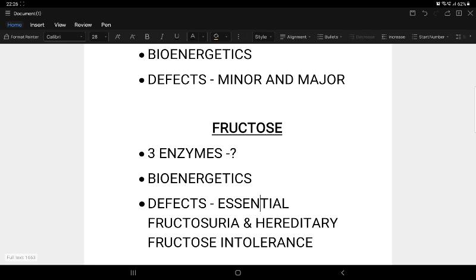So the three main enzymes involved here are fructokinase, aldolase and kinase. 2 ATP is being used, with the same bioenergetics: 7 ATP produced under aerobic conditions, 32 under complete breakdown. Another important point is that fructose is the most rapidly metabolized monosaccharide.